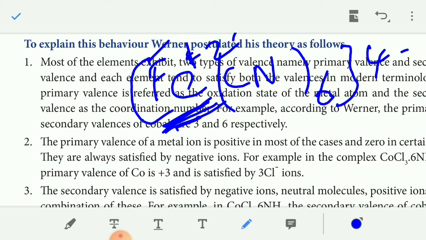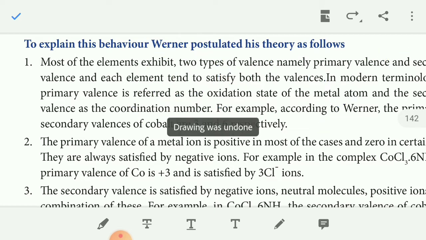Then what is the secondary valency? It is the coordination number. Here, what is the number? 6. So the secondary valency is 6. Secondary valency represents the coordination number of the complex ion. Primary valency represents the oxidation number of the central metal atom.